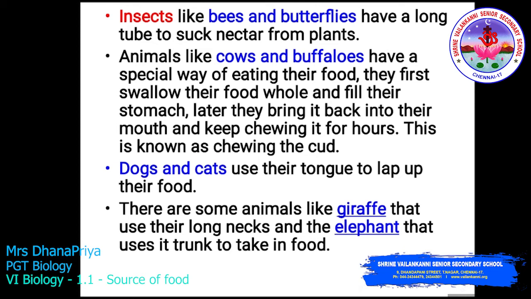Animals like cow and buffalo have a special way of eating the food. They first swallow the food whole and fill their stomach. Later, they bring it back into the mouth and keep chewing it. This is known as chewing the cud. Dogs and cats use the tongue to lap up the food, because they drink milk. Some animals like the giraffe use a long neck, and elephants use their trunk to take in food. So these are the mechanisms of feeding.